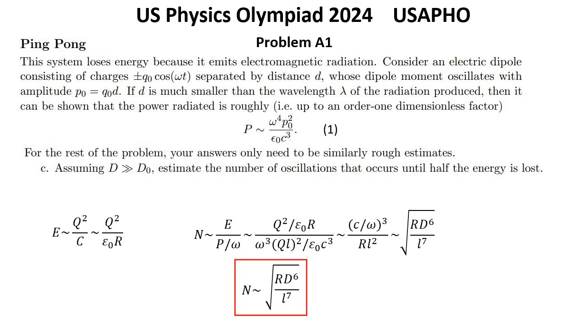Note that we implicitly assumed above that many oscillations occur before half the energy is lost. This assumption made sense because we know that n is much greater than square root of r d0 to the power 6 over L to the power 7, which has order of L over r, and is much greater than 1. That was the solution for question C. And here we finish the discussion on problem A1.